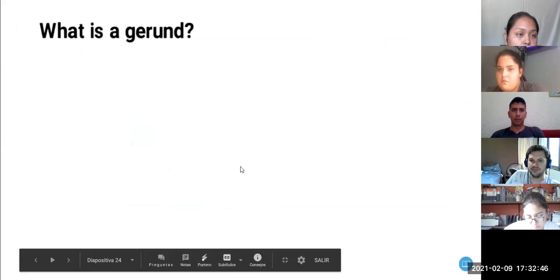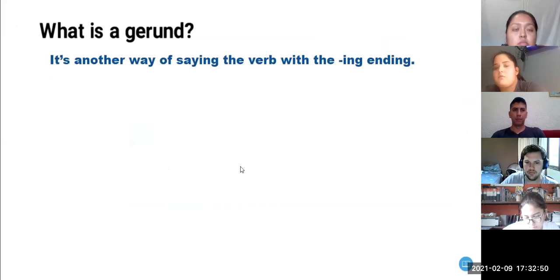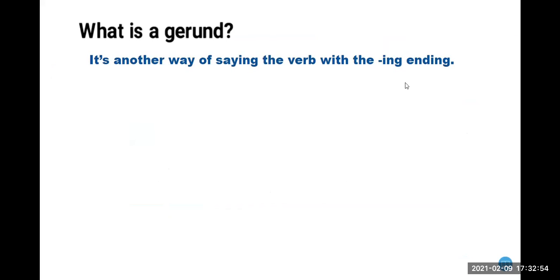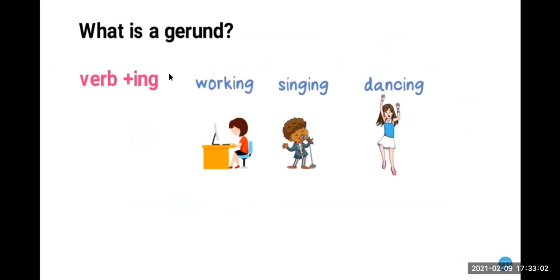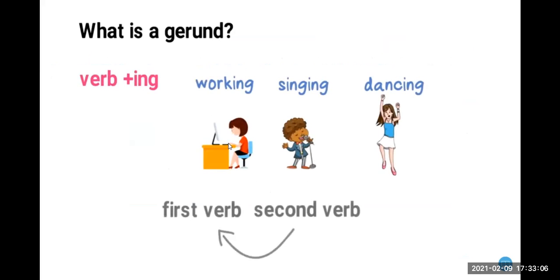These that only take one form. Okay, for example, we said that a gerund was another way of saying the verb, okay? And we finished the gerund with the ing, right? So this is a gerund. And here we have some examples. For example, working, singing, dancing. These are the gerunds, right?